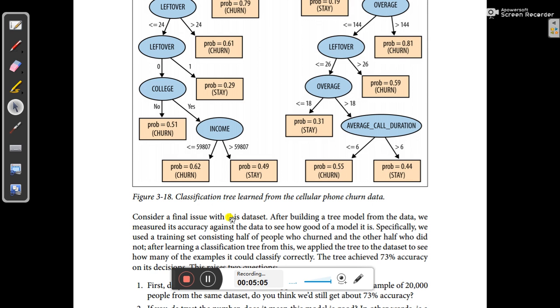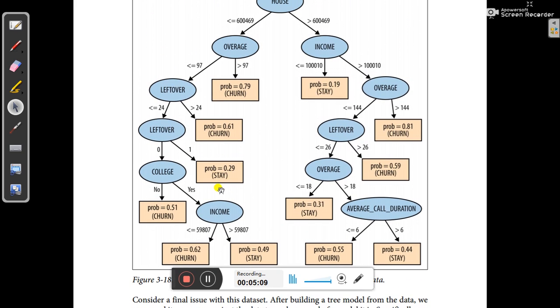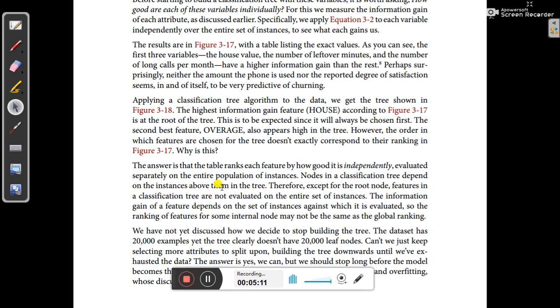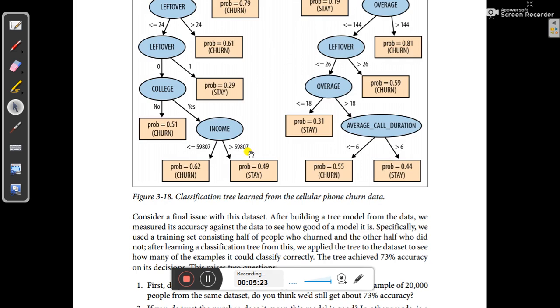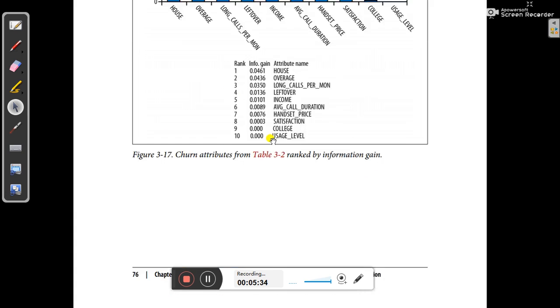So that is this one. They try to create this tree. Now let's try to understand how we can create it. The feature with the highest information gain is house, according to 3.17, obviously, and it is at the root of the tree. House has the highest information gain, and then the next information gain comes after that.